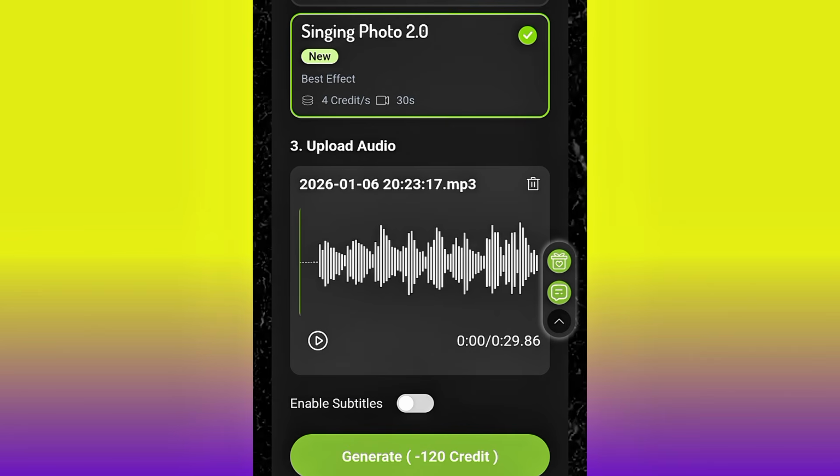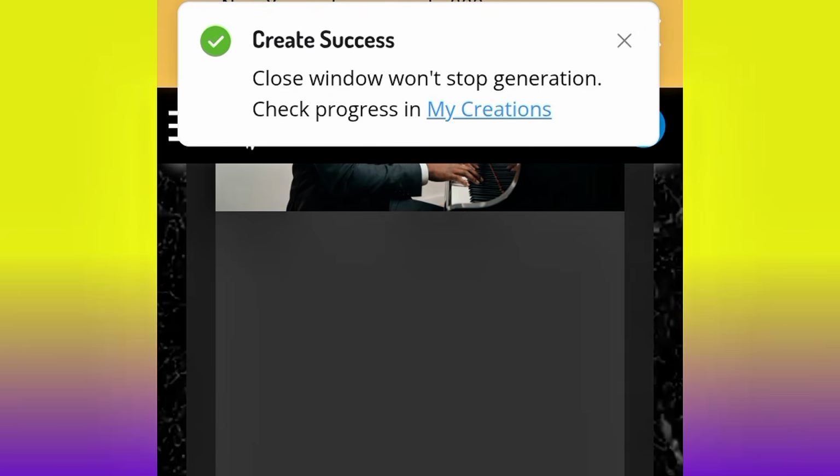As you can see, it's going to cost me 120 AI credit, and every day this AI website gives you 300 AI credit, as long as you log in every day. So even if you are not using it, just make sure you are logging in so that you'll be able to claim your 300 AI credit for absolutely free. So I'll just go ahead and click generate. You can always check this migration to see the progress of your work.